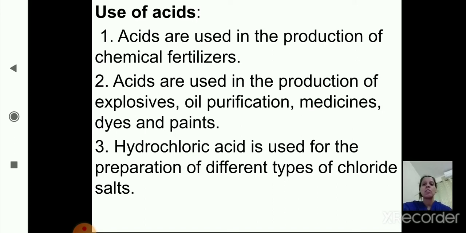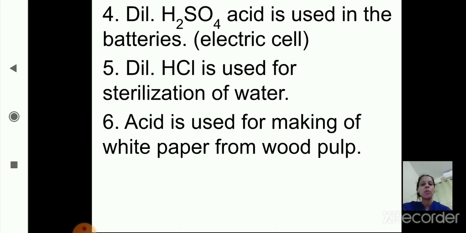So acids are used in the production of chemical fertilizers. Then it is used in the production of explosives, oil purification, medicines, dyes, colors, paints, etc. Then hydrochloric acid HCl is used for the preparation of different types of chloride salts. Now the fourth use is dilute H2SO4, that is dilute sulfuric acid, is used in batteries. It is used in electric cells.